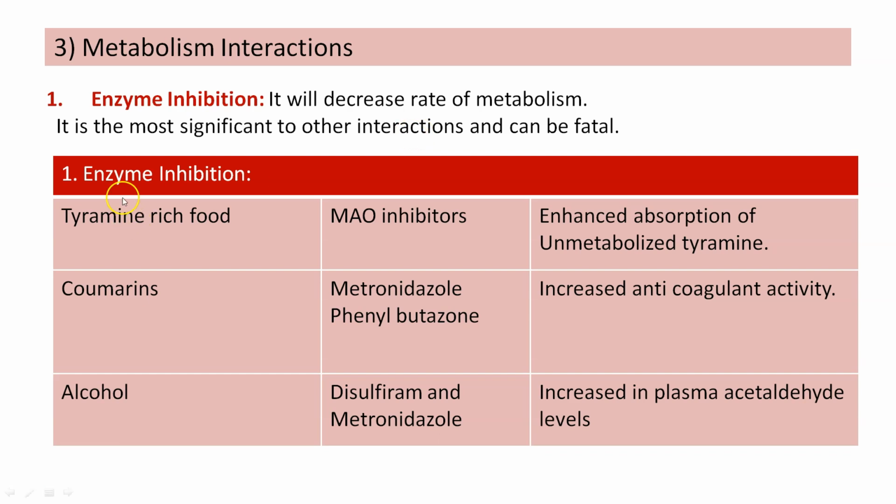For enzyme inhibition, I have taken some examples here. Tyramine-rich food, such as bakery items which contain tyramine, when given along with MAO inhibitors, causes enhanced absorption of unmetabolized tyramine. We will see this in detail.